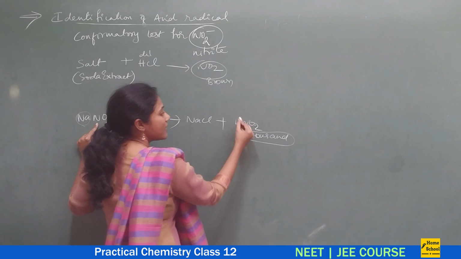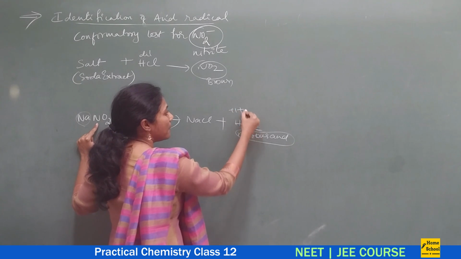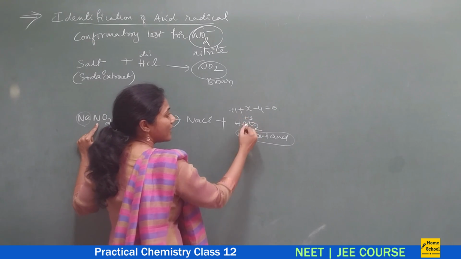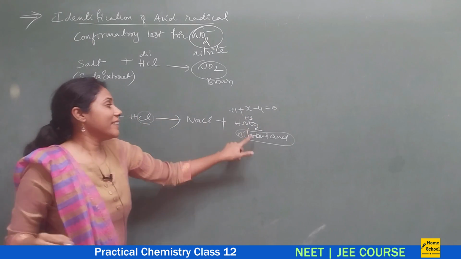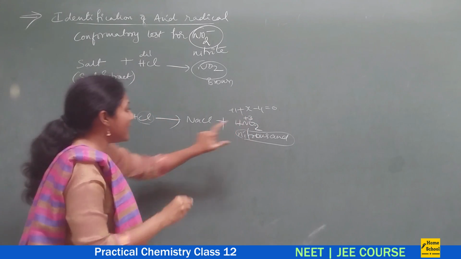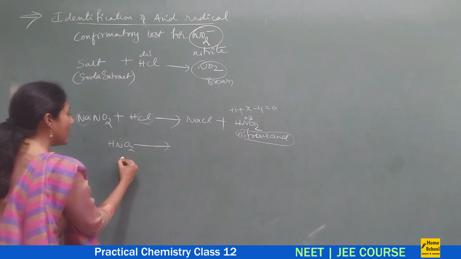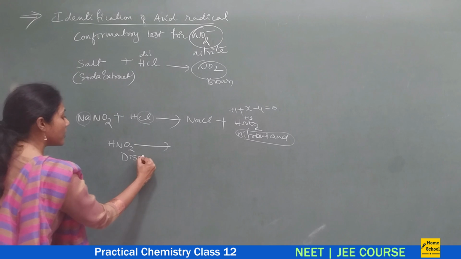What is its oxidation state? +1 plus x minus 4 is equal to 0. That means x is equal to +3. So this is nitrous acid. And now this nitrous acid is actually unstable here. That is the reason it will undergo a disproportionation reaction.